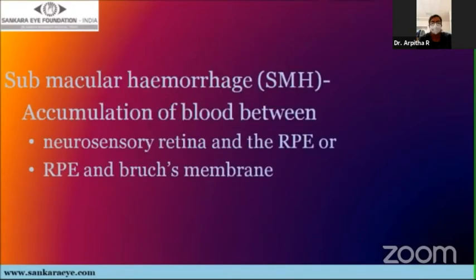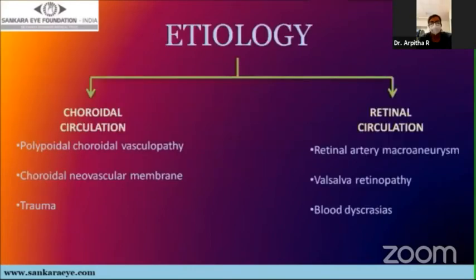Submacular hemorrhage is an accumulation of blood either between the neurosensory retina and the retinal pigment epithelium, or between the retinal pigment epithelium and the Bruch's membrane. It poses a potential threat to vision if left untreated. It can arise either from a retinal or from a choroidal circulation.